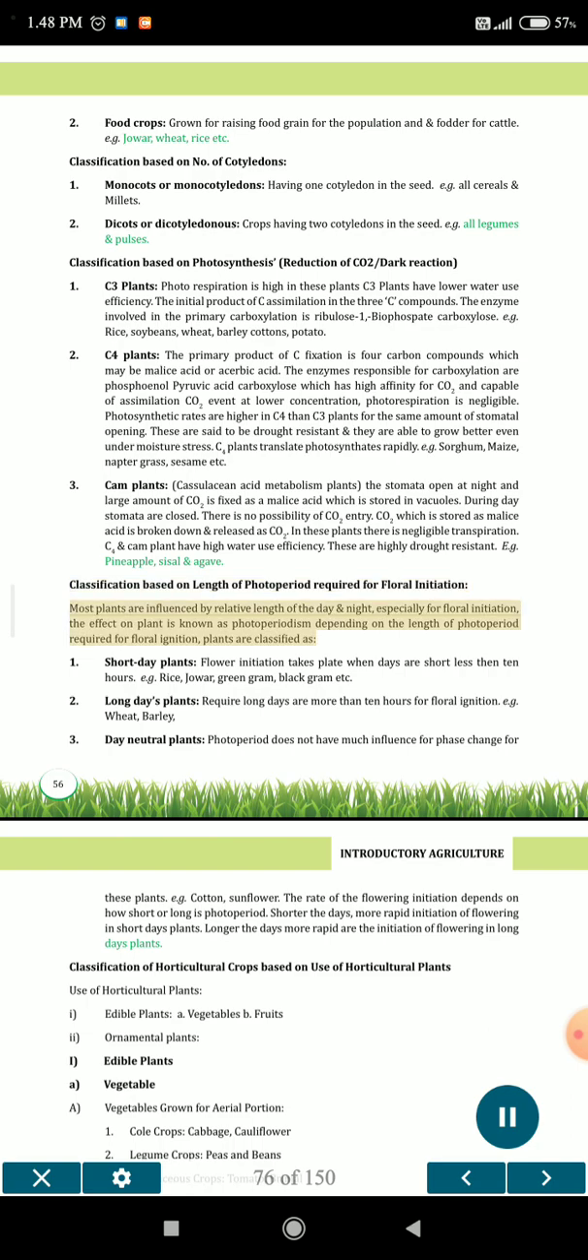Classification based on length of photoperiod required for floral initiation. Most plants are influenced by the relative length of the day and night, especially for floral initiation. The effect on plants is known as photoperiodism. Depending on the length of photoperiod required for floral initiation, plants are classified as: